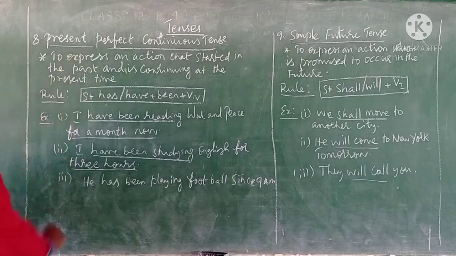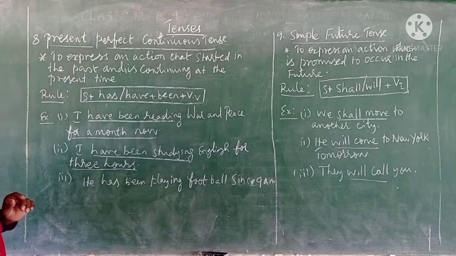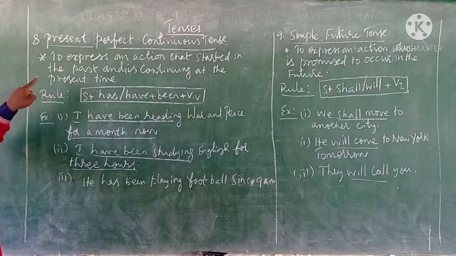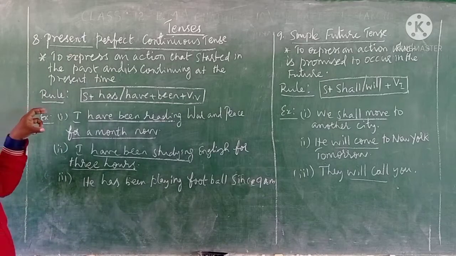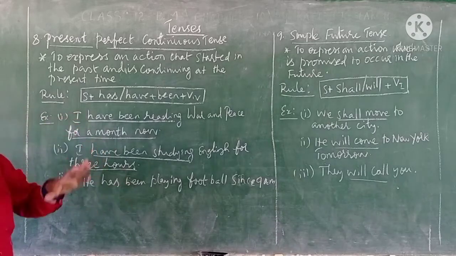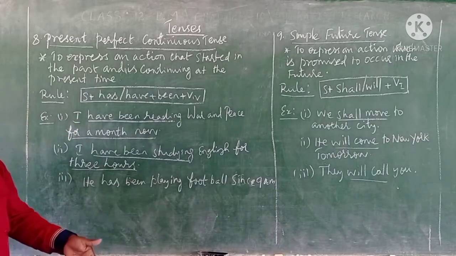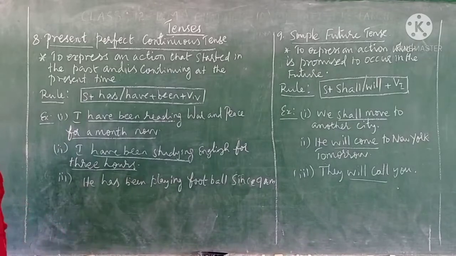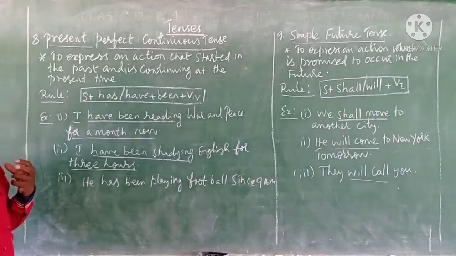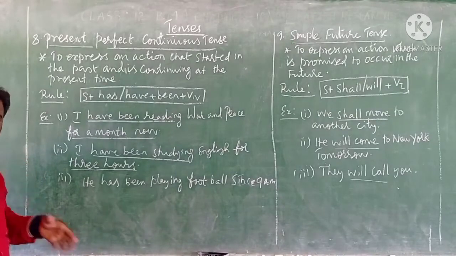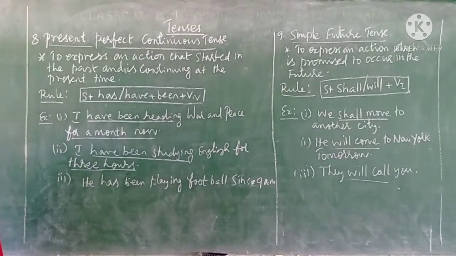We use present perfect continuous tense to express an action that started in the past and is continuing at the present time. Still the action is going on now, whereas it started in the past.